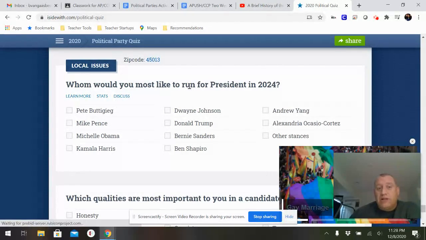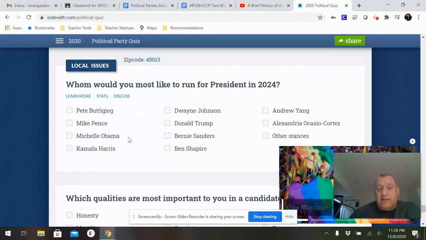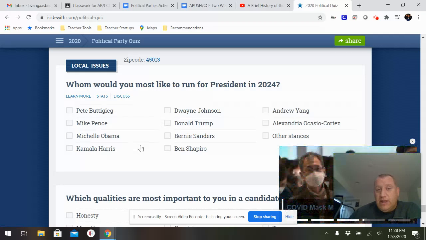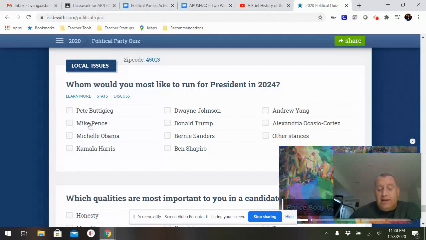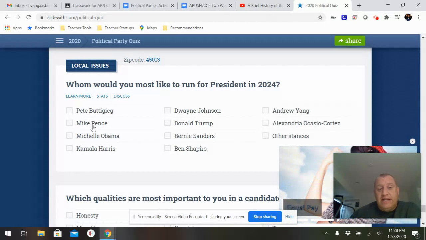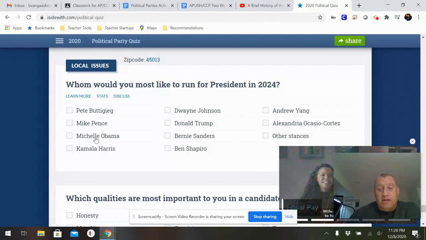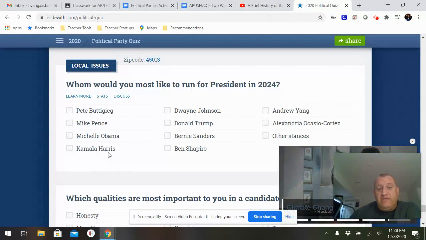Who would you most like to run for president in 2024? Okay, so obviously they're kind of putting out all kinds of different people at this point, just kind of throwing and flooding the little marketplace here. Some Democrats, Pete Buttigieg was and still is the mayor of South Bend, Indiana. Mike Pence was vice president. Michelle Obama, of course, was and still is Barack Obama's wife. Kamala Harris, obviously, is going to be vice president.